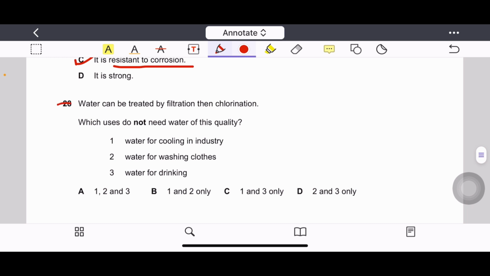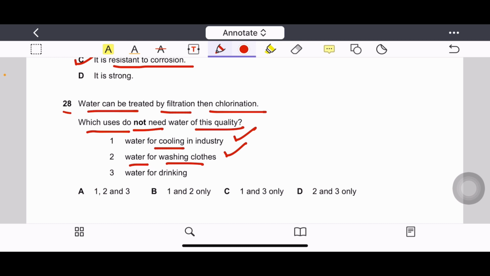Question number 28. Water can be treated by filtration then chlorination. Which uses do not need water of this quality? Water for cooling in industry. It does not need to be extremely pure. So it could be the possible answer. Water for washing clothes does not need to be extremely pure. Water for drinking should be pure. So this option is not to be considered. Correct options are 1 and 2. Option B.